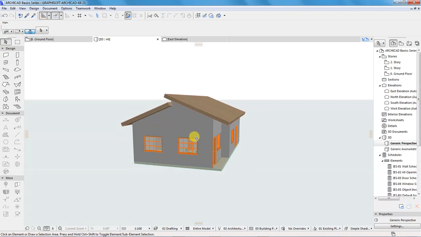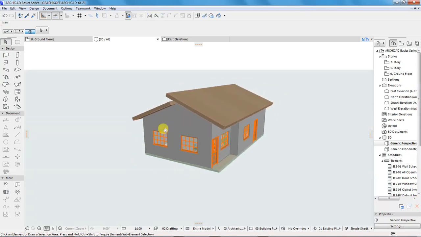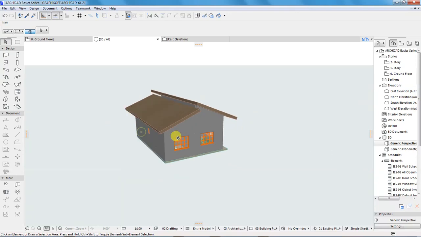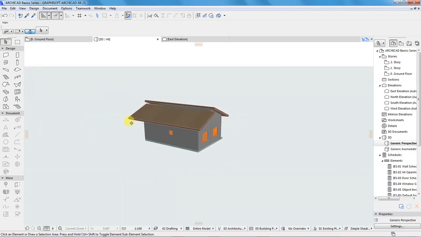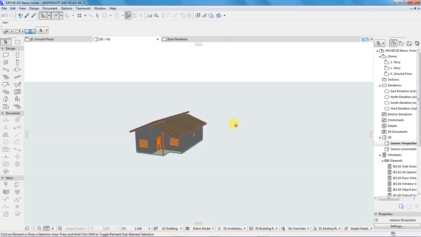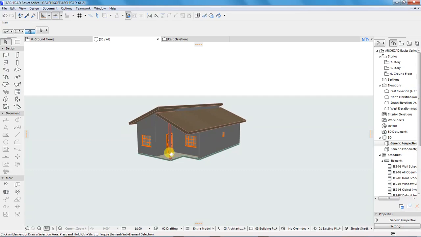Now if you look at our house, it's a very nice one. We have one roof plane at a lower level compared to the other roof plane, and that's our design. Looks nice to be able to do that.